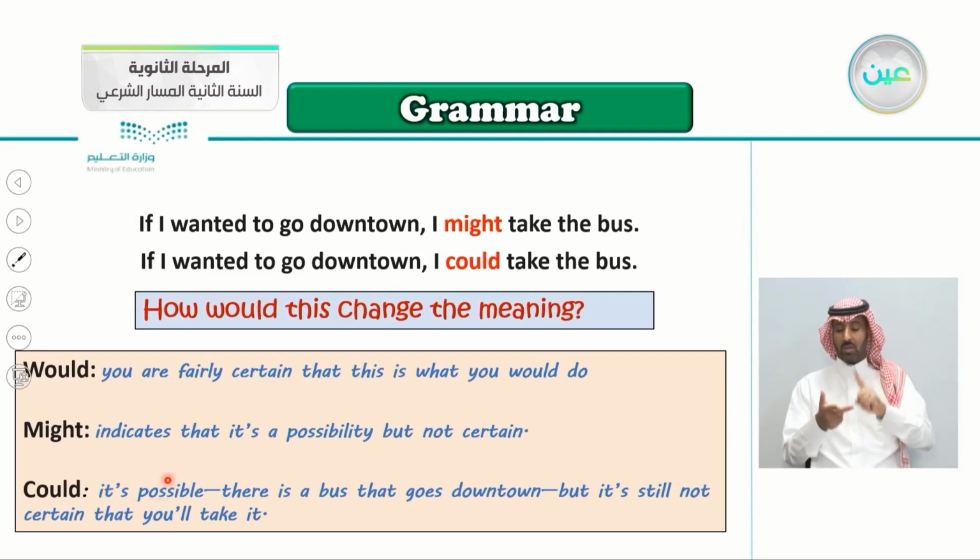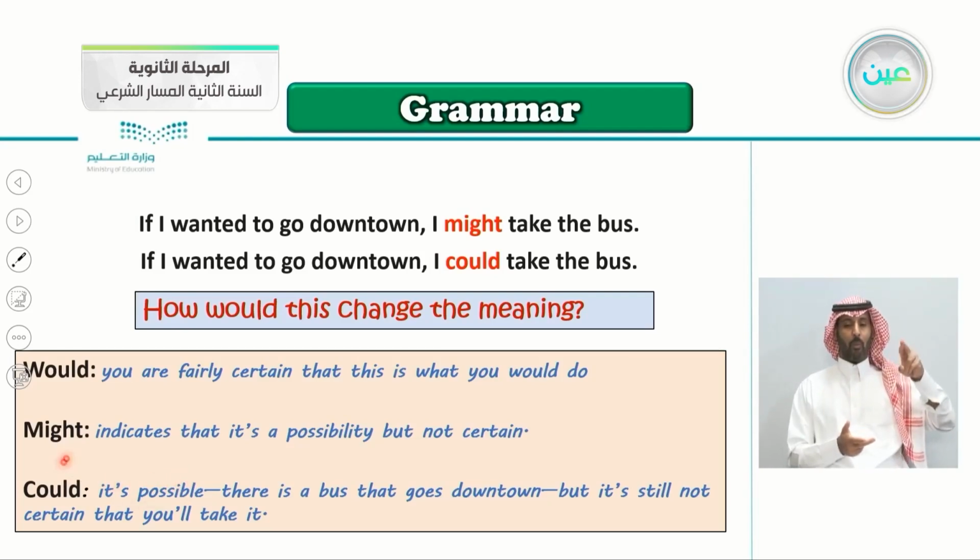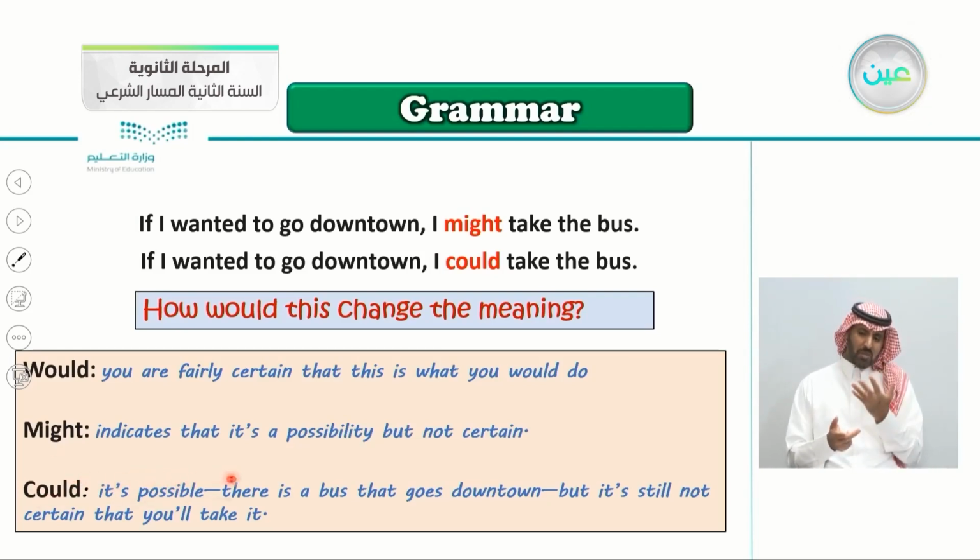Could means that it's possible. So could indicates the possibility. There is a bus that goes downtown, but it's still not certain that you will take it. So this is the difference between would, might, and could. Would indicates that you are sure, this is what you would do. Might indicates a possibility, you're not sure. Could indicates that it is possible, that there is a bus that's going downtown, but it's still not certain that you will take it.